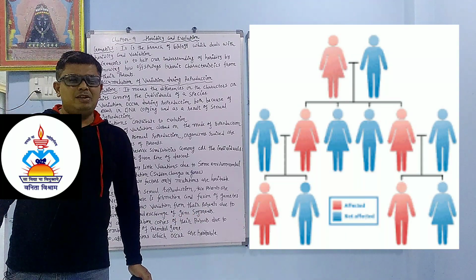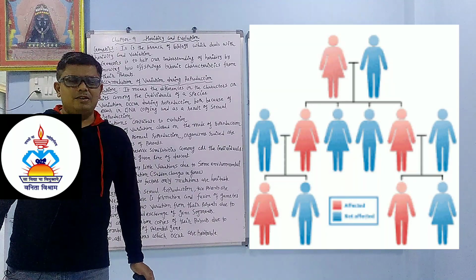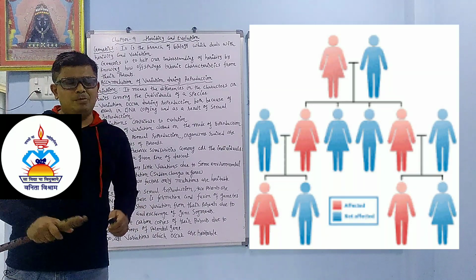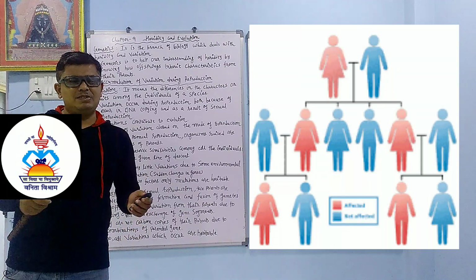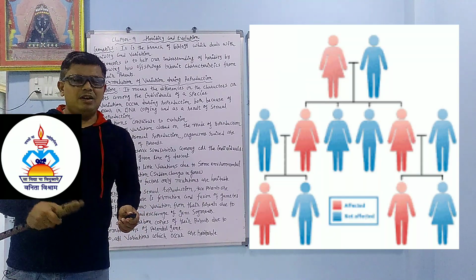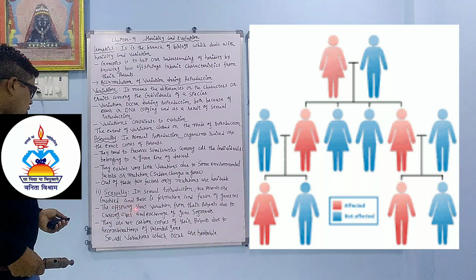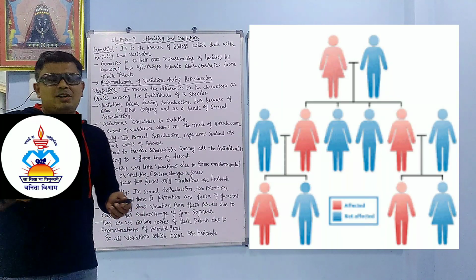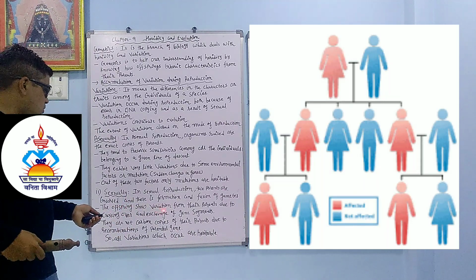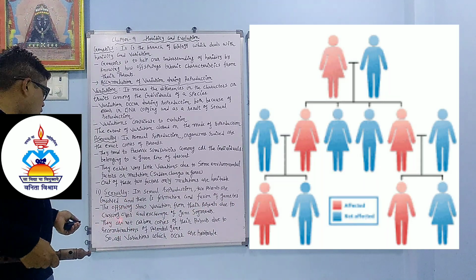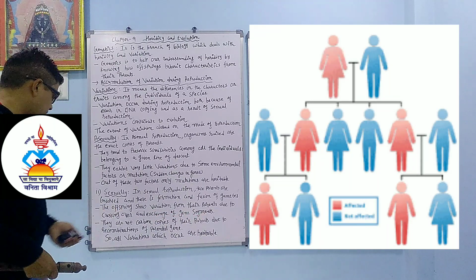Fair in color, my mother is somewhat black in color, so I have a combination of them. In the same way, you also find some characteristics which are similar to your mother and father, your parents. So the offspring show variation. I am not an exact copy of my father or mother. The offspring show variation from their parents due to the crossing over and exchange of gene segments.